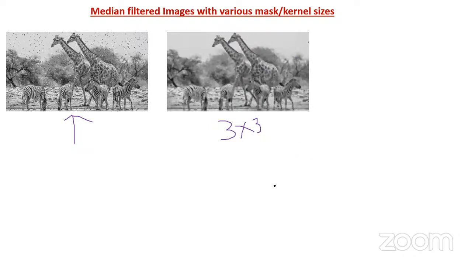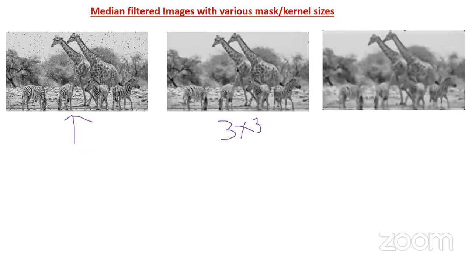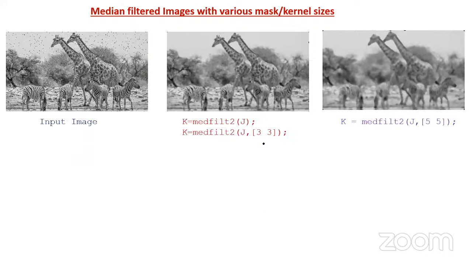When you apply a 3x3 median filter, we reduce a little bit of the salt and pepper noise. When you apply 5x5, this is the 5x5 median filter I applied. Of course noise is reduced, but something like blurring is happening here. That means the quality is not up to the mark. Now we can see here, this is the image with the 3x3 filter, and this is the image with the 5x5 filter. What we found as the difference: while applying the 3x3 filter, we are able to reduce the noise, but while applying 5x5, we reduce the noise, but something like blurring is there. The quality of the image is not up to the mark.